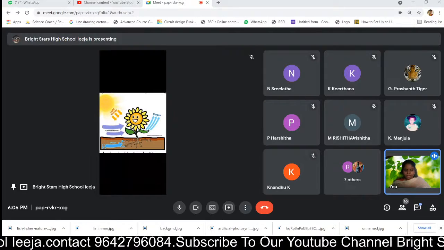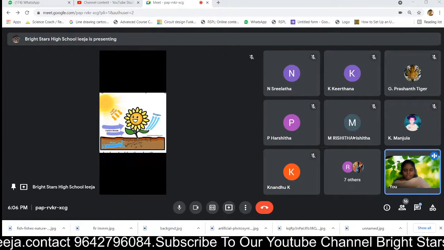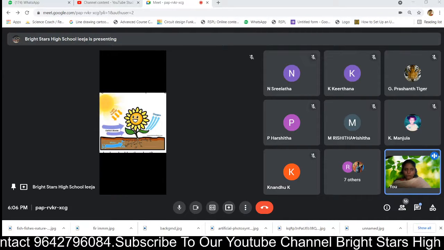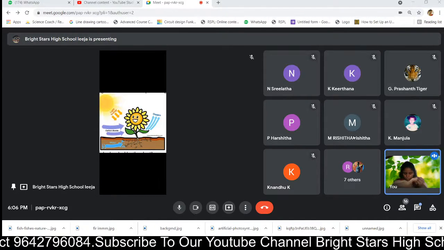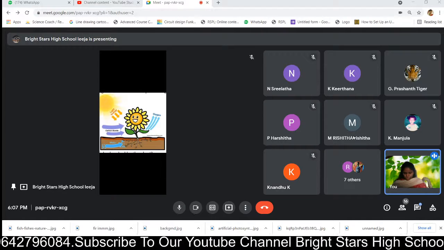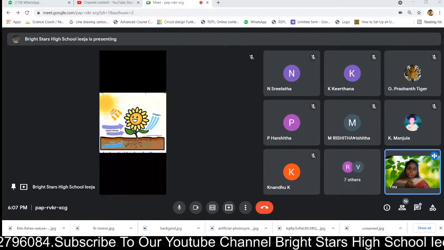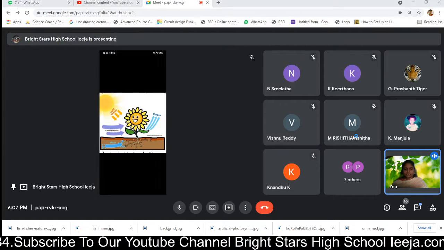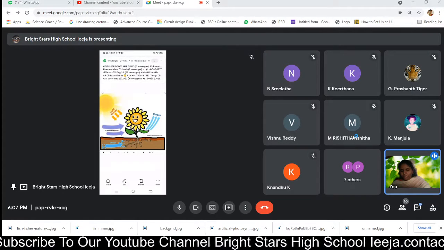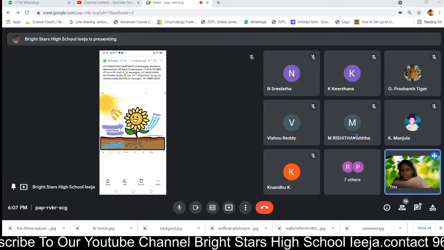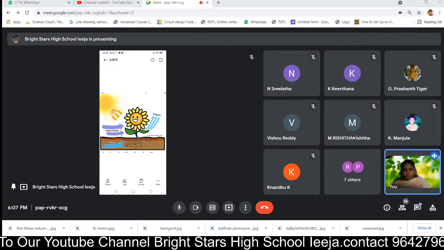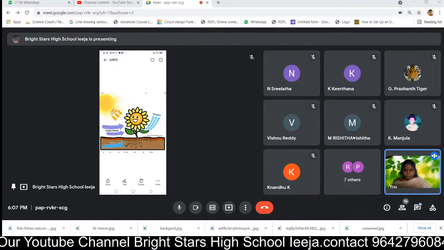After receiving the sunlight, it prepares the food and gives out three things: starch, water and oxygen. Starch is nothing but a form of carbohydrate. If you want, you can take a screenshot of this picture.